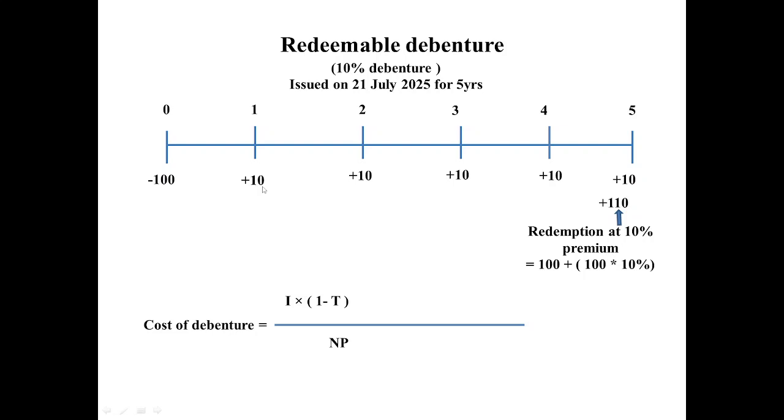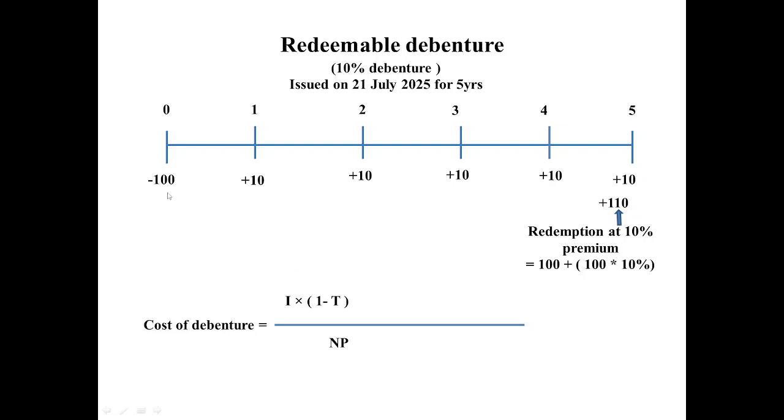So income for someone is the cost for someone else. Income for the investor is the cost for the company. That is why cost of debenture. And this was the tax shield component that was multiplied, right? And what is NP? NP is net proceed. Please go and watch my previous two videos. You will get to know what these terms used over here are.